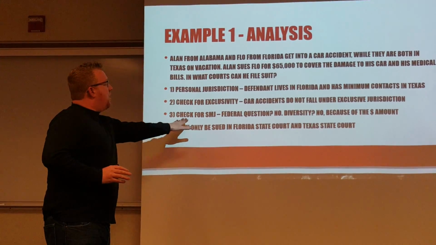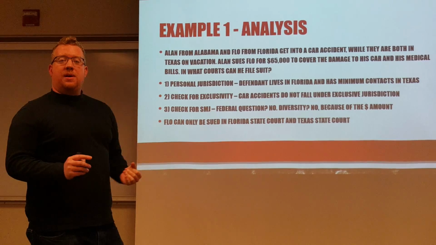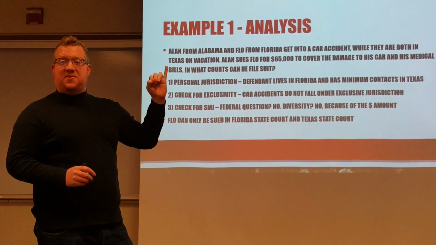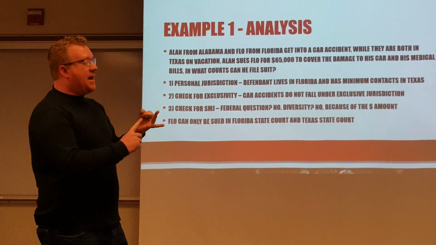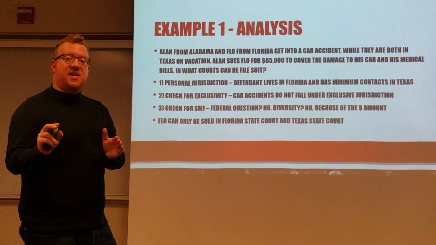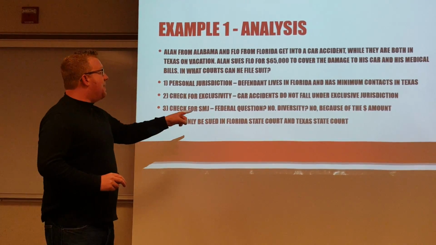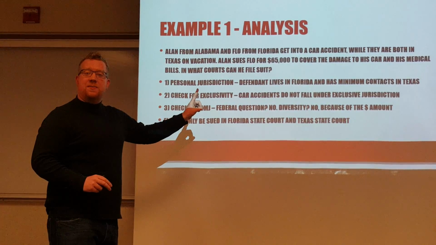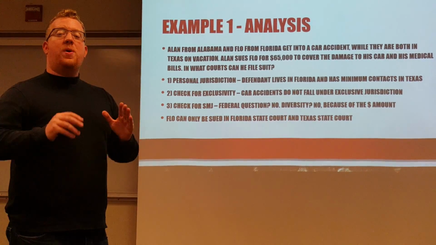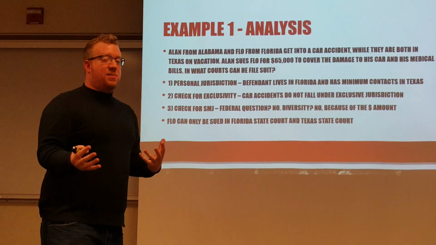Now, let's look at diversity. Can we sue in federal court? Well, are both parties from different states? Yes. Flo is from Florida, Alan's from Alabama, right? But we're missing the second part. The second part says that we need the amount to be greater than $75,000. So because it's not greater than $75,000, we don't have diversity, even though they're both from different states.